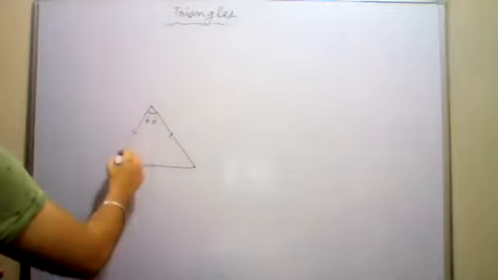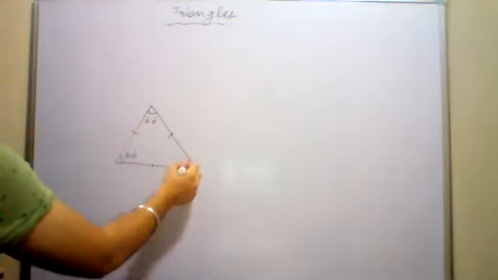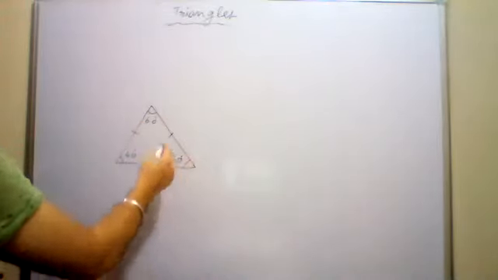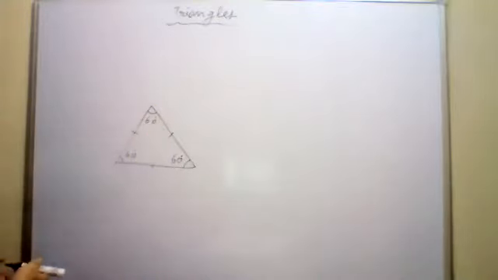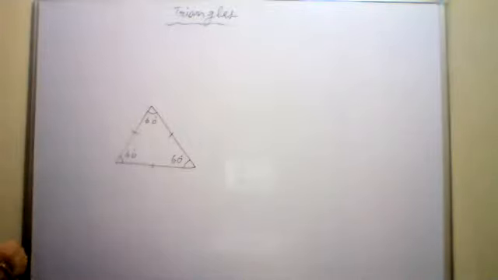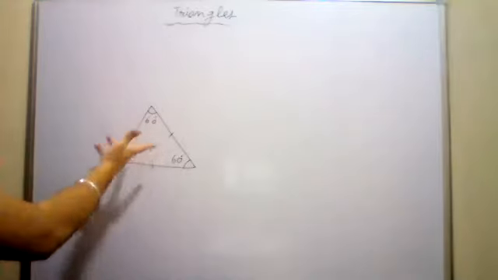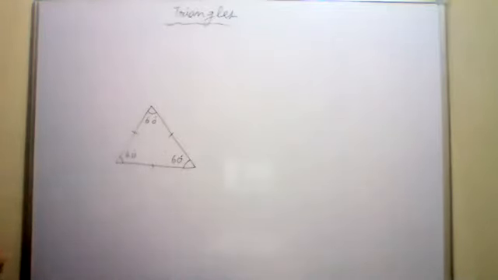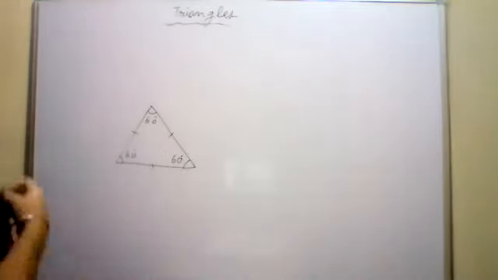This is 60, this is 60, and this is also 60 degrees. So can you call this a right triangle? No, because you cannot have a right angle in this. If you make an angle of 90 degrees, it will not remain an equilateral triangle. So the answer is no.